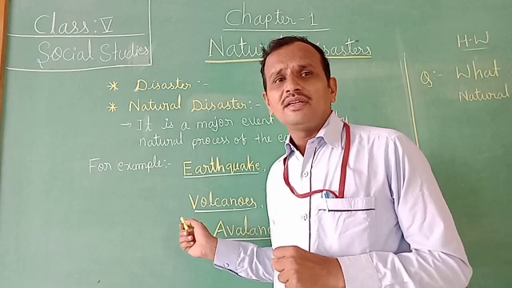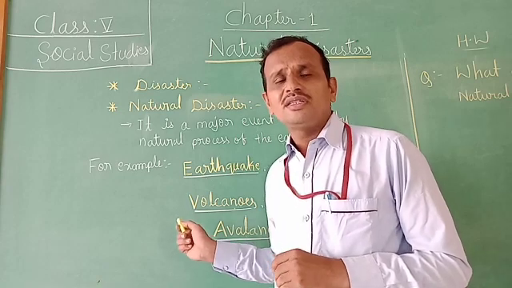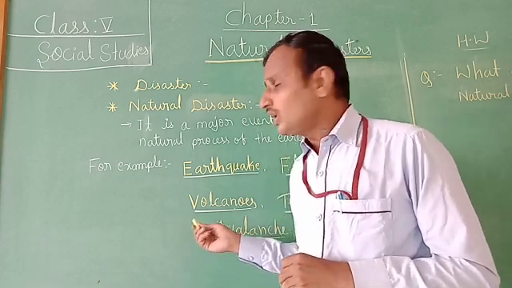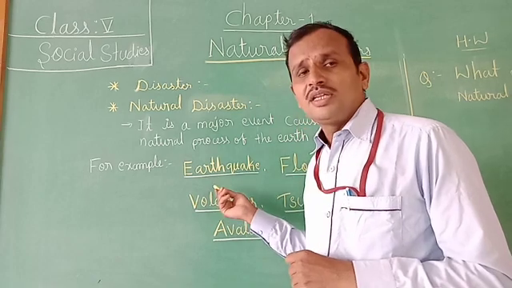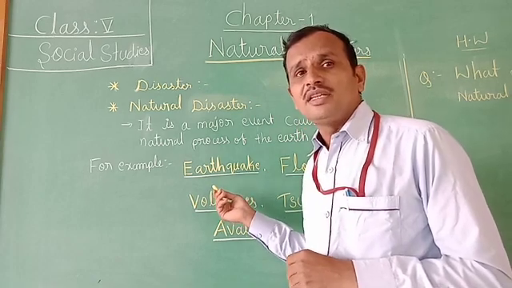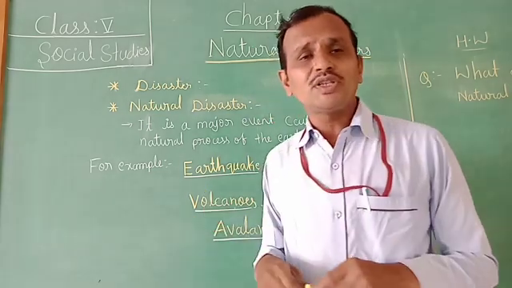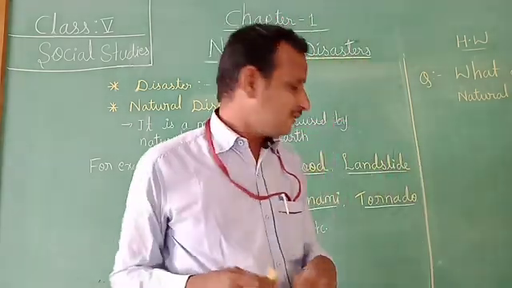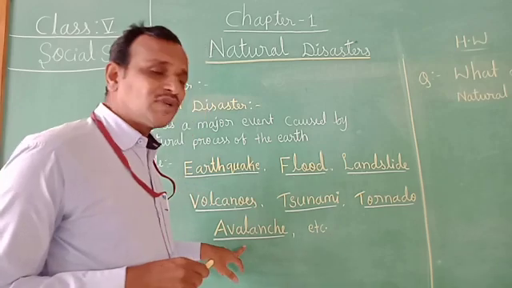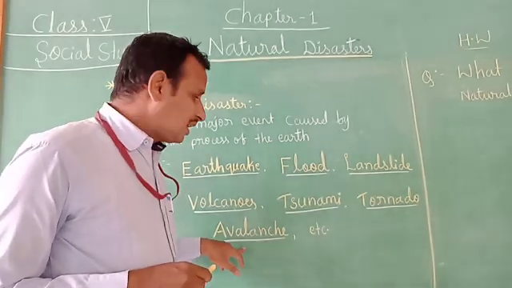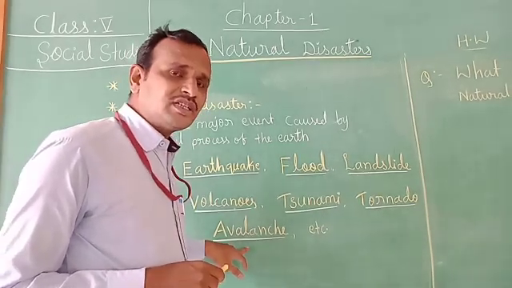Next class we will discuss in detail, one by one, these natural disasters. According to our textbook, the first natural disaster is avalanche, children. The first one is avalanche. We will discuss that in our next class.